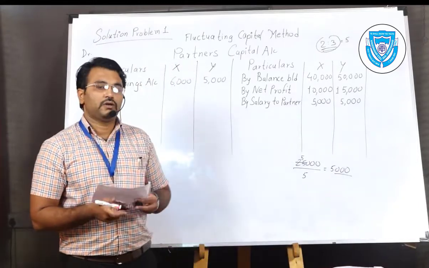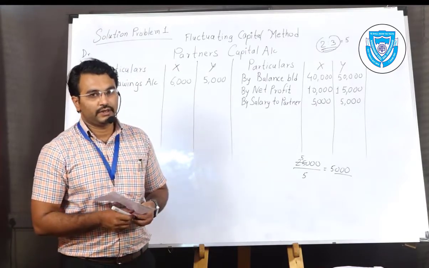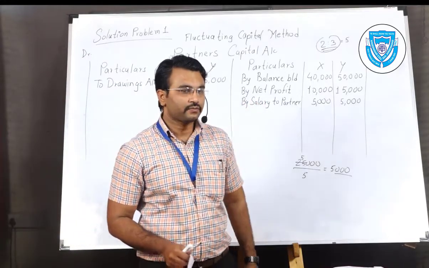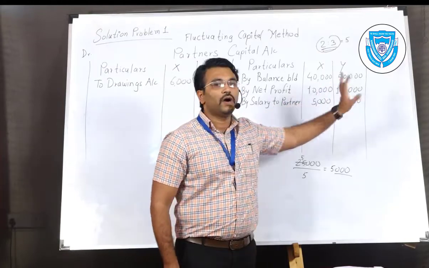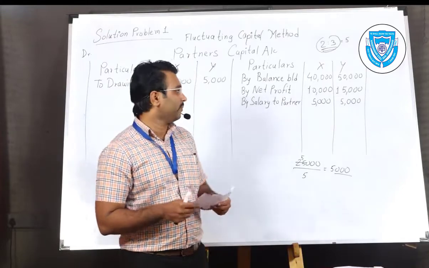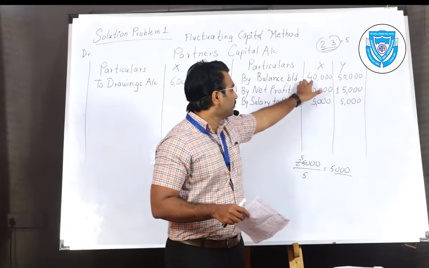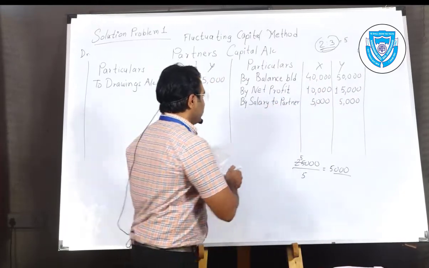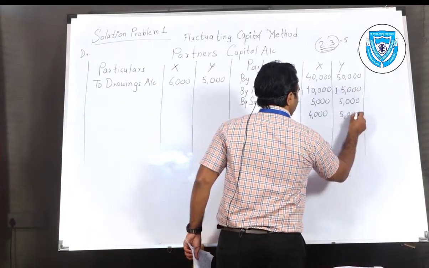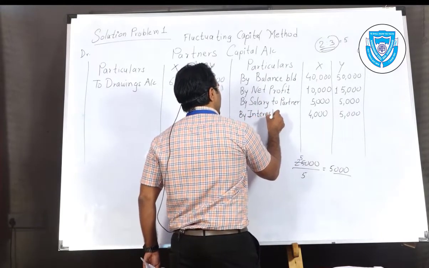Interest allowed on capital is 10%. The next line is suggesting that 10% interest is calculated. So what is the amount of capital provided by X and Y? X provided 40,000, Y provided 50,000. If we calculate at the rate of 10%, the interest on capital is 4,000 for X and 5,000 for Y. Because 40,000 multiplied by 10% is 4,000. It is also credited, 4,000 and 5,000 to Y partner, by interest on capital.